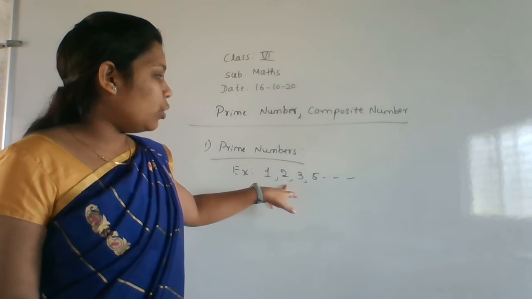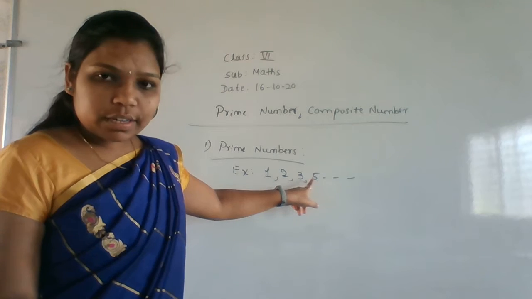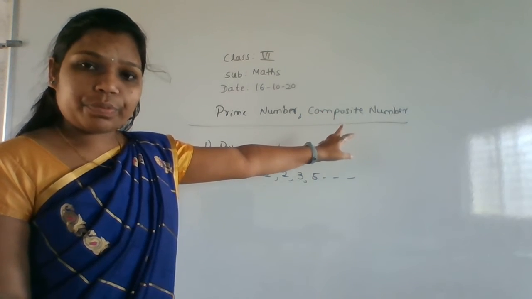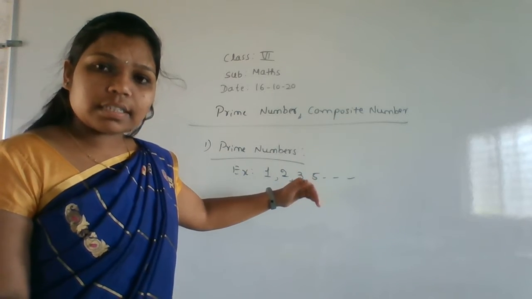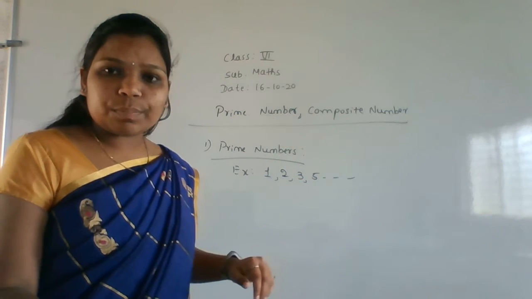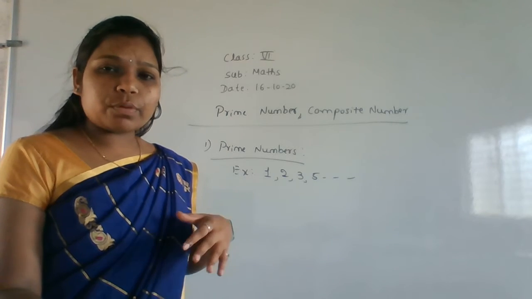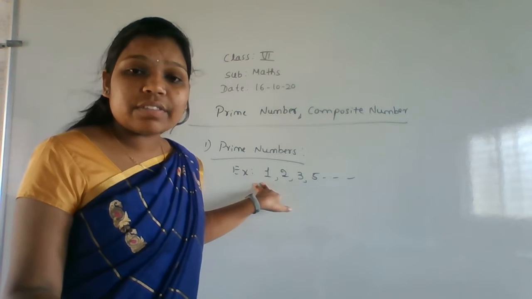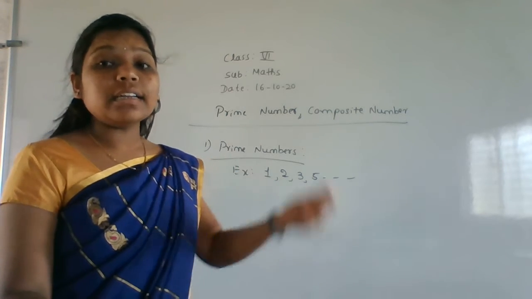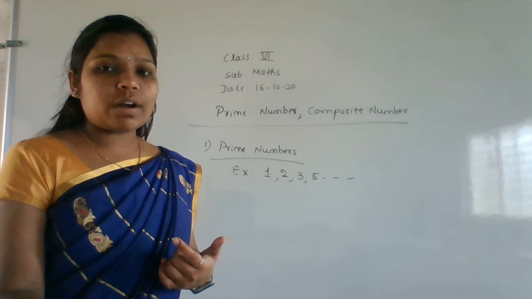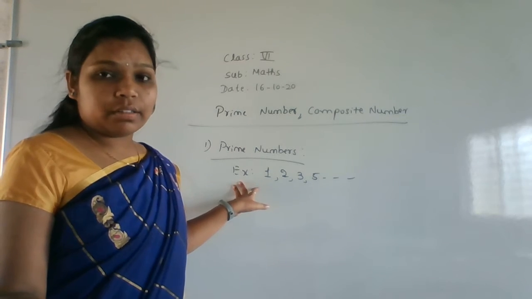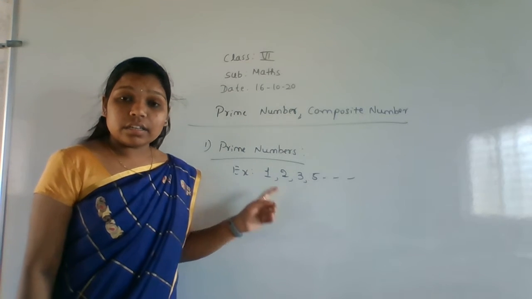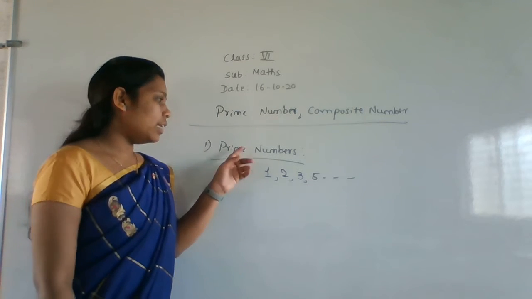Means here, 1, 2 is there, 3 is there, 4 is there? No. So 4 is what here? 4 is a composite number. Except these prime numbers, all numbers are called composite numbers. Getting? So a composite number is divisible by another number also, but prime numbers are divisible by only 1 and itself. So that number is called a prime number.